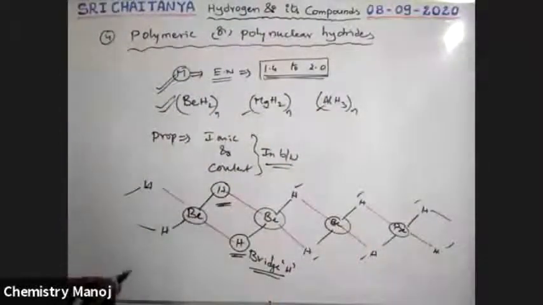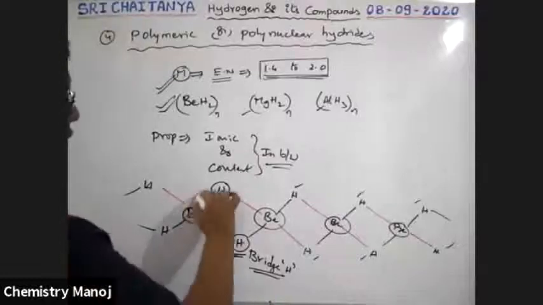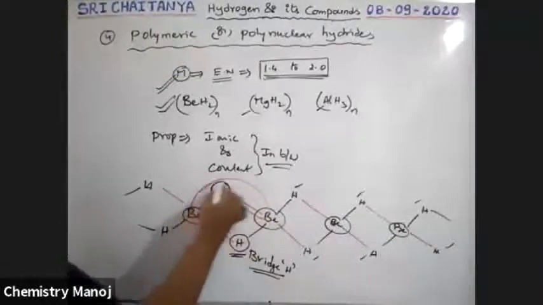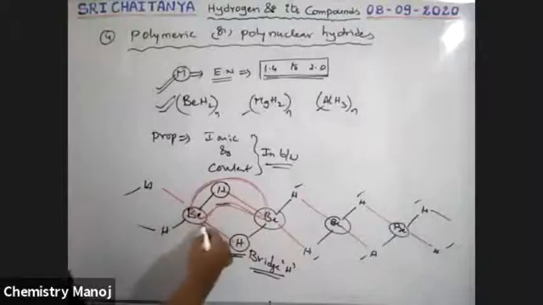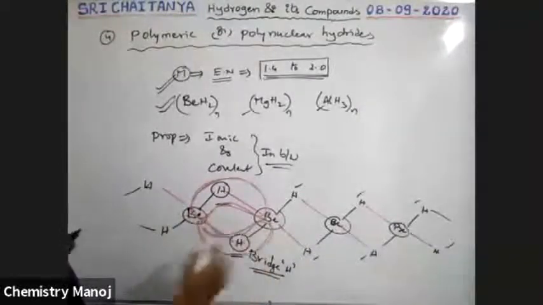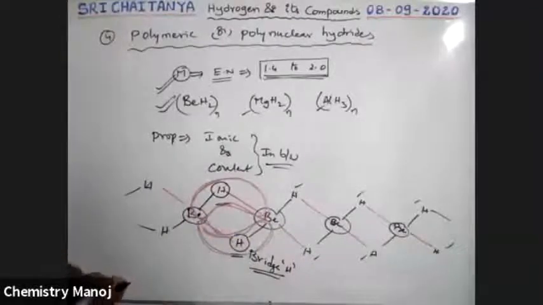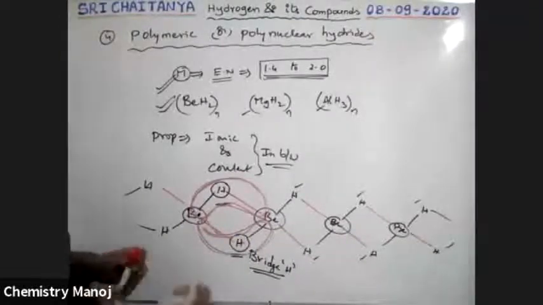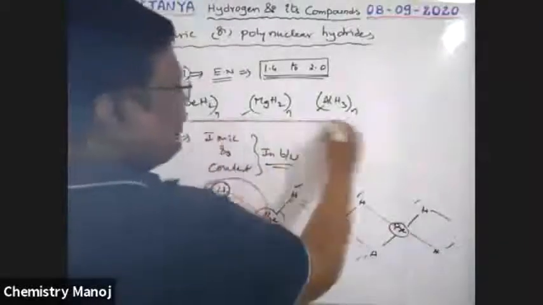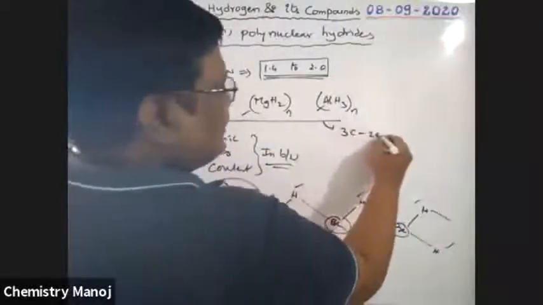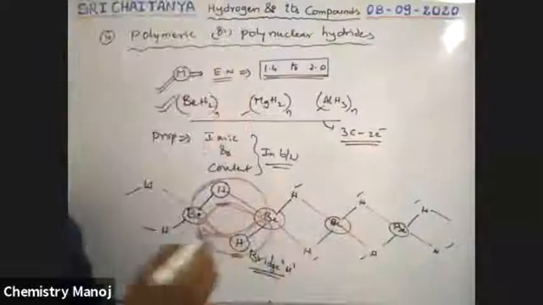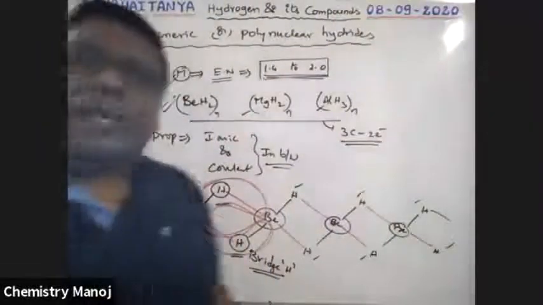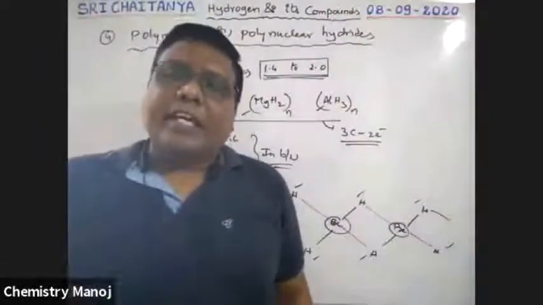In this structure, between these two, a banana-like bond is formed. What is this banana-like bond? That is nothing but a 3-centered 2-electron bond, which is what we observe in diborane.